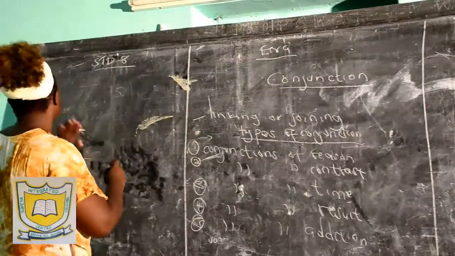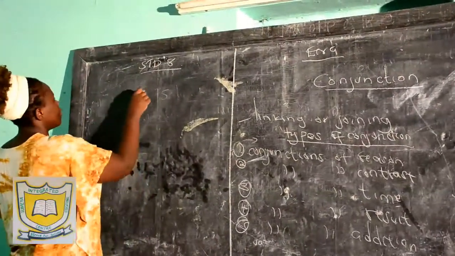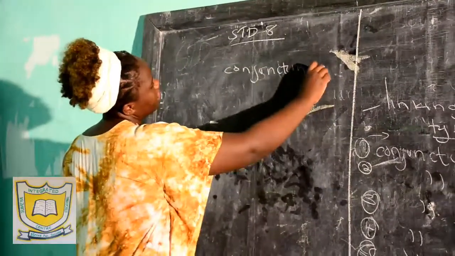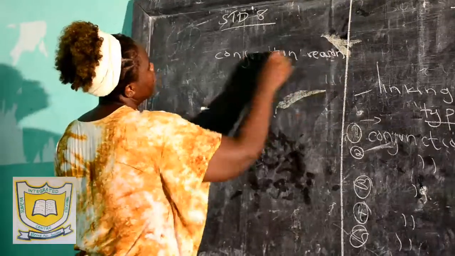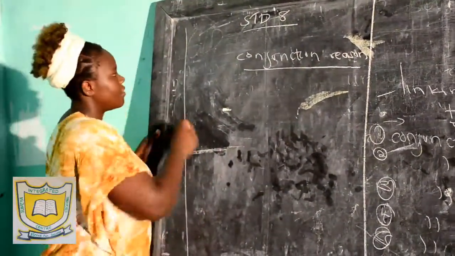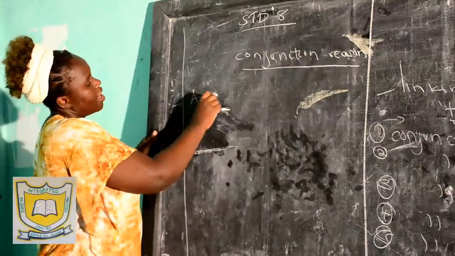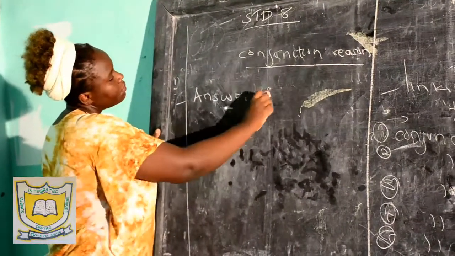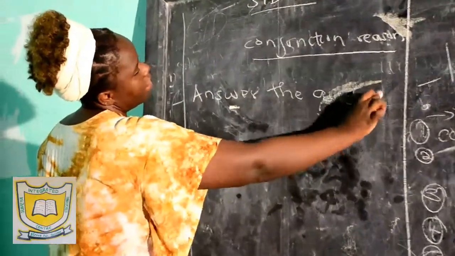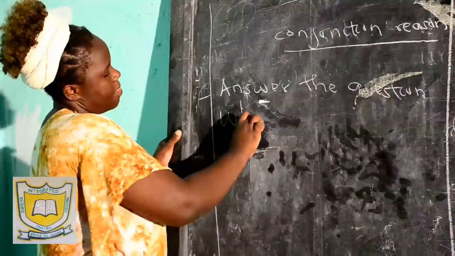Conjunctions of reason answer the question why.